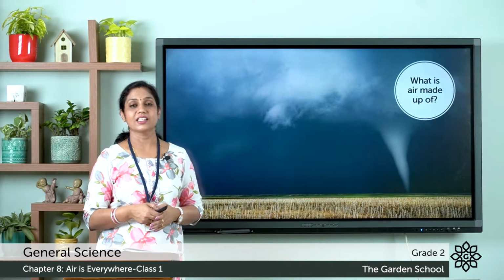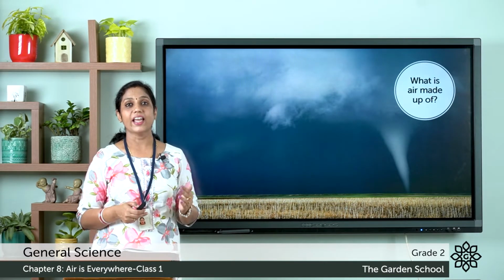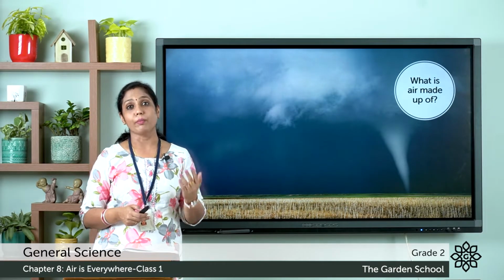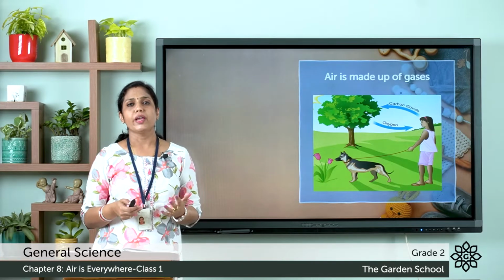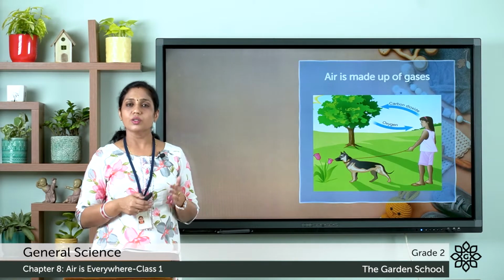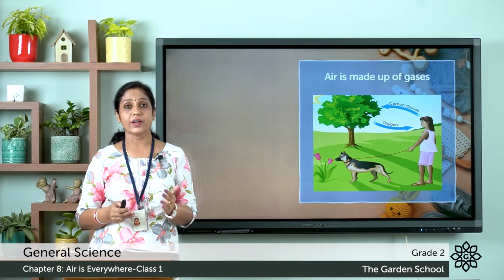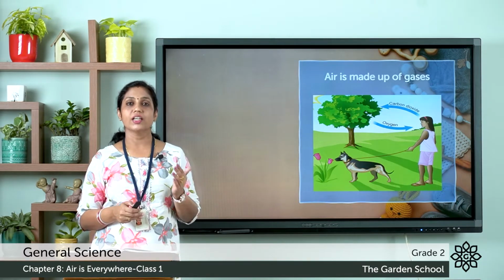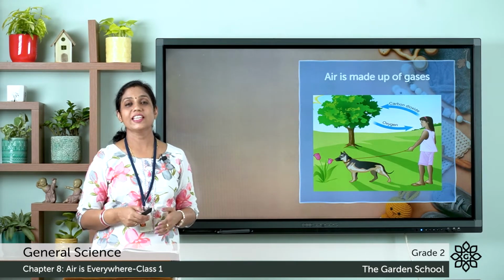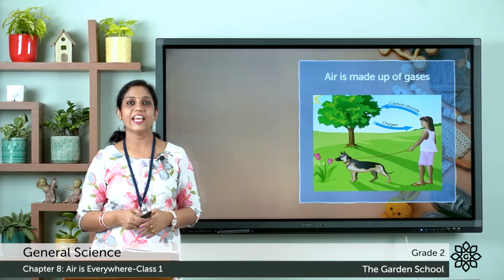Next, let us learn about what air is made up of. So we told that air is everywhere. Air is all around us. So let's learn what air is made up of. Air is made up of many gases. So we breathe in oxygen, we breathe out carbon dioxide. So oxygen and carbon dioxide are gases and these gases are present in the air. Oxygen, carbon dioxide, hydrogen, nitrogen are some of the gases. So we can say that air is made up of many gases.